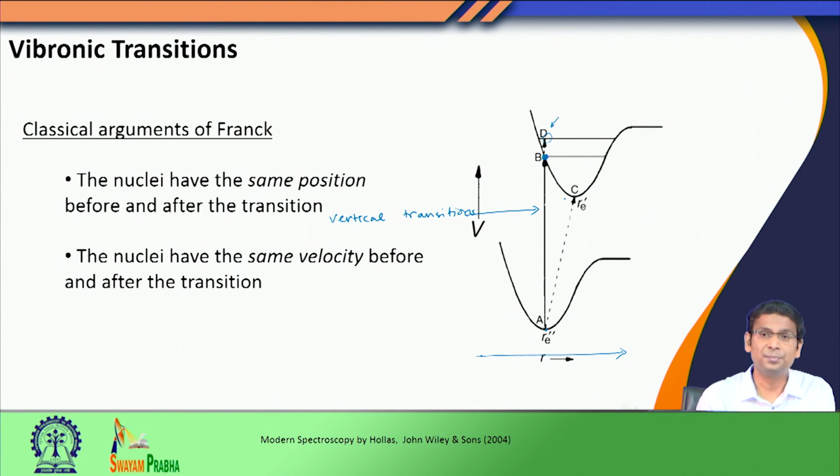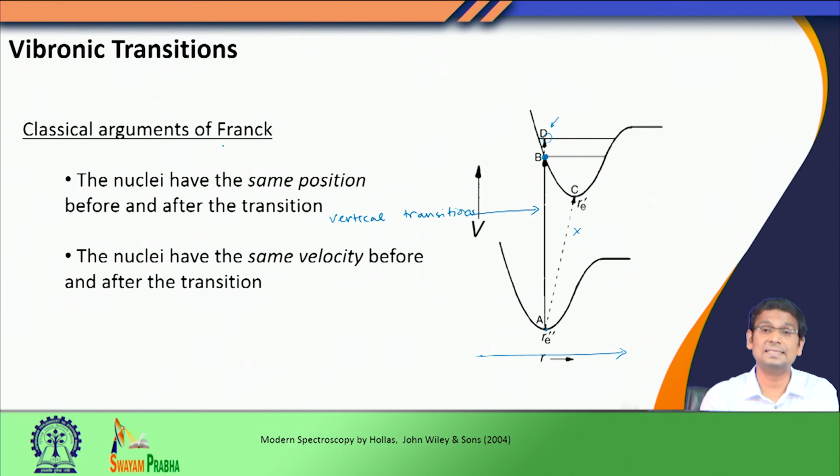What about the other possible configuration where the nuclei are stationary? Of course, in the electronic excited state, if I come down to the bottom of this potential, shown as C, there also the nuclei are stationary, but the transition will not happen from A to C, because that will violate the first condition that he proposed, that it should have the same position before and after the transition. So in this case the transition A to C is not allowed, and A to D is also not allowed.